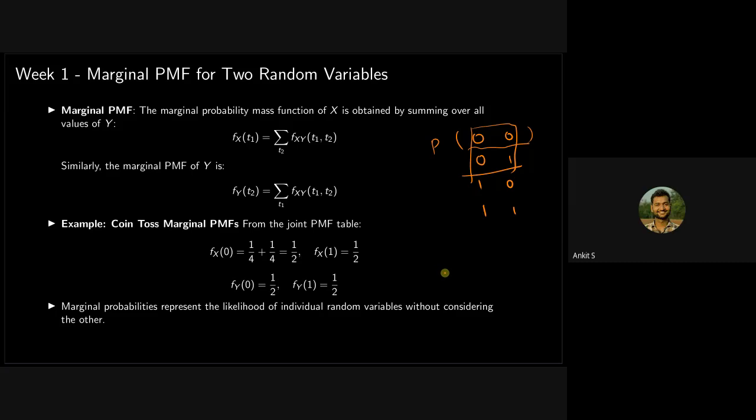Okay. Probability distribution is a general term which applies to both kinds of random variables, discrete random variables and continuous random variables. In case of a discrete random variable, the probability distribution is represented by a PMF, probability mass function. And in case of a continuous random variable, the probability distribution is represented by a probability density function. That's the relationship between them. Those are not different terms but interrelated.